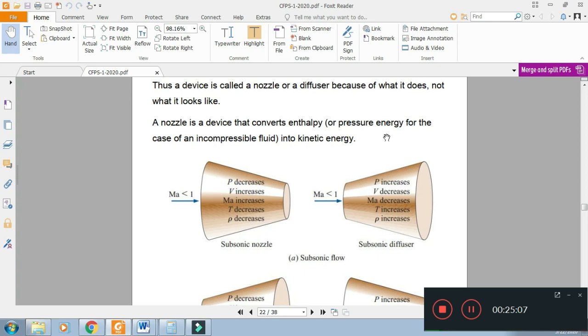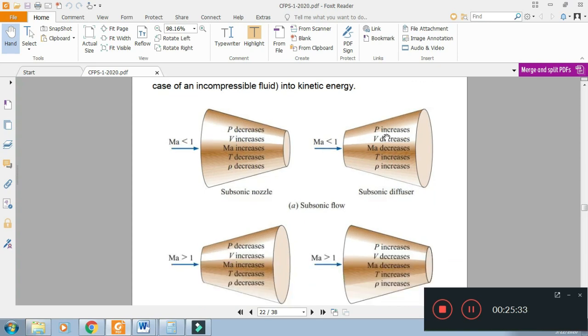From the other equations, we can show that when velocity increases, pressure decreases, temperature decreases, and density decreases. Mach number is V over a. When velocity increases, velocity of sound decreases, Mach number will increase. This is for the case of subsonic nozzle.